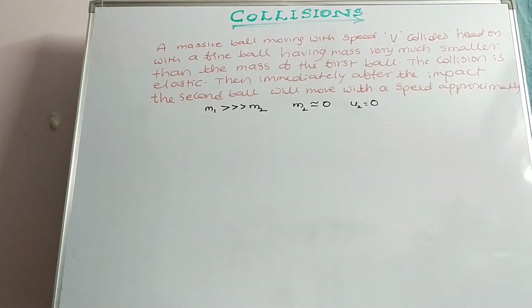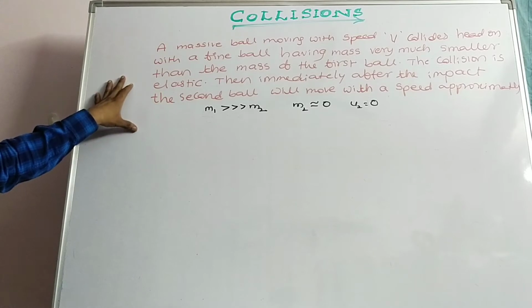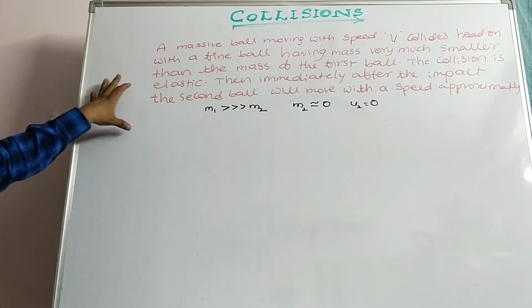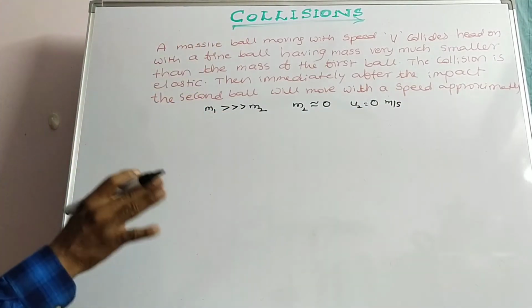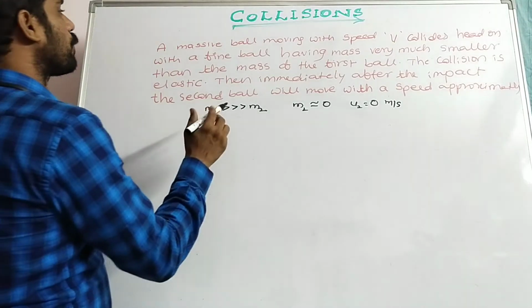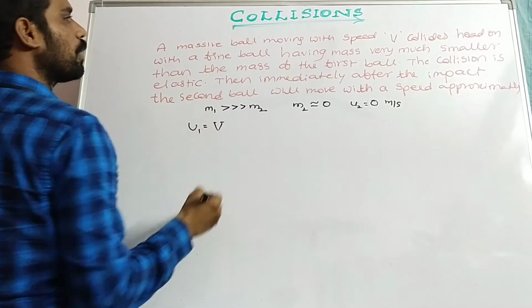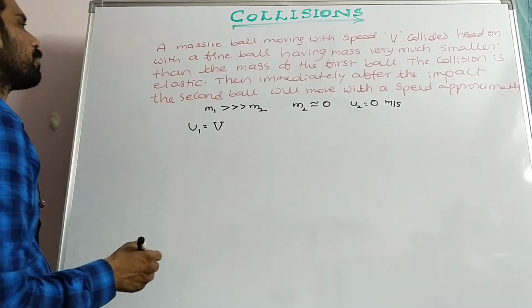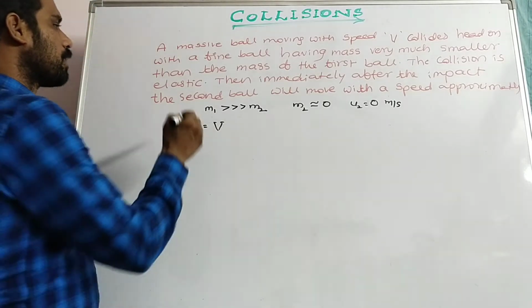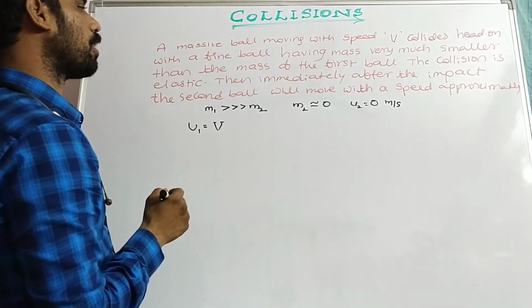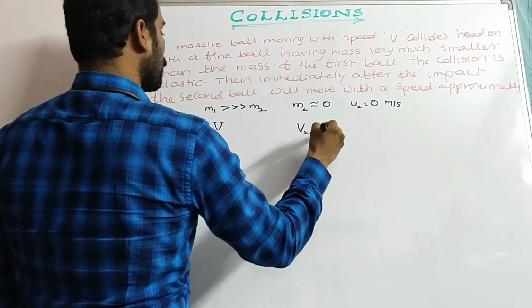The initial velocity of the second body is not given, so we have to consider it as 0 meter per second. Only then can this problem be solved. So a massive ball is moving with speed v, that is u1 is equal to v, head on with a fine ball of much smaller mass. The collision is elastic. We have to find the second ball's speed, v2.